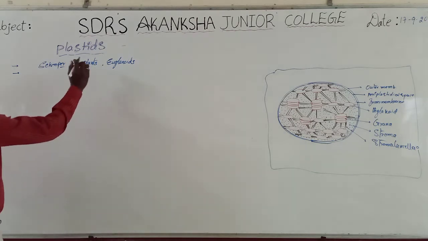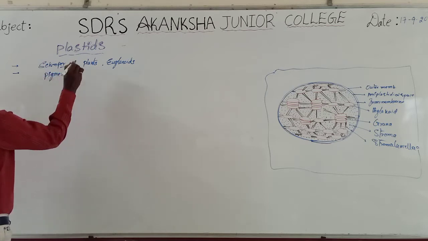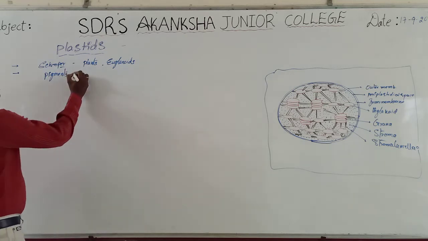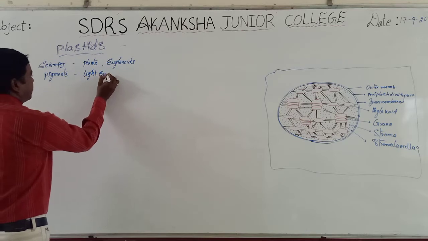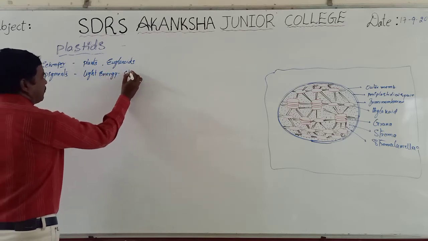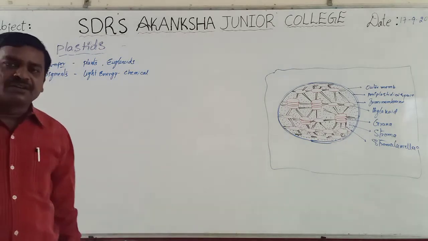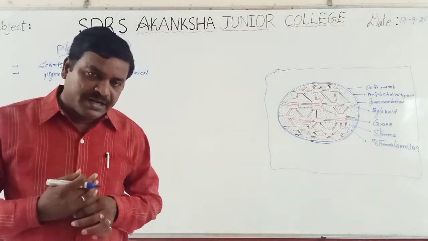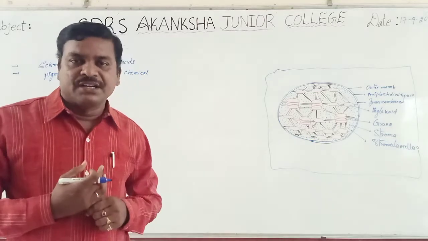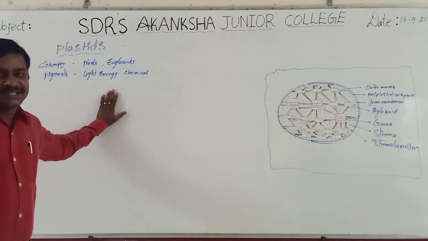Okay. So these plastids contain different kinds of pigments, which are responsible for trapping the radiant energy, light energy. Then it is converted into chemical energy. They play a very significant role in the photosynthetic process, that is assimilation of carbohydrates, by utilizing the light energy, water and in the presence of carbon dioxide.